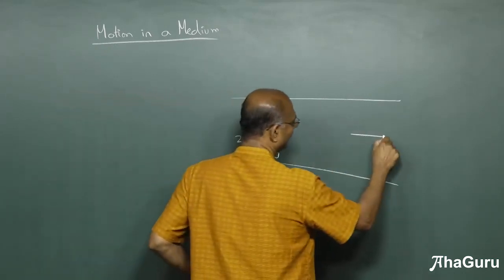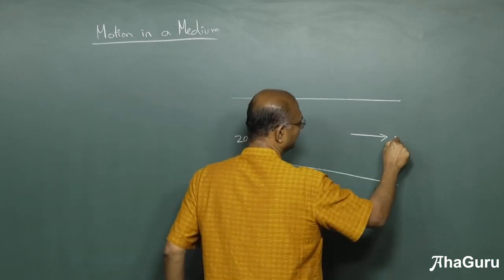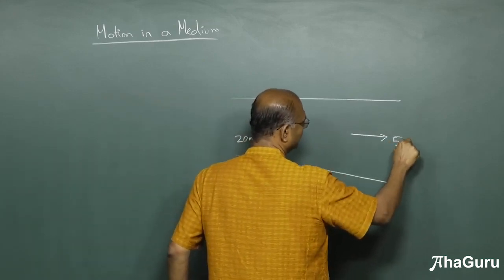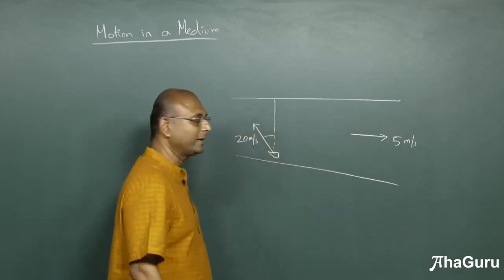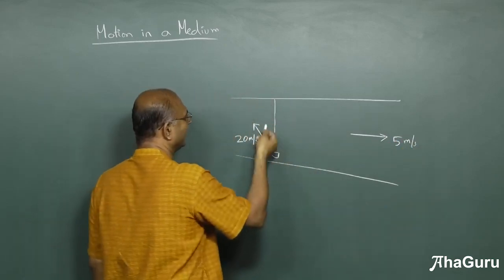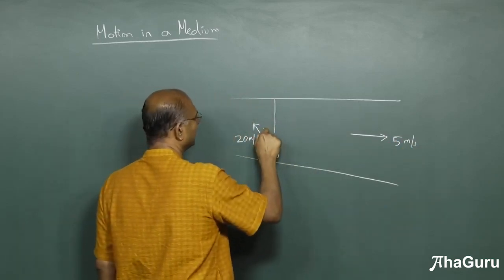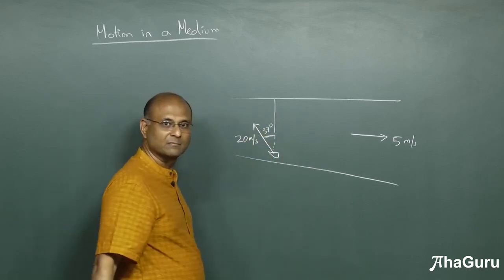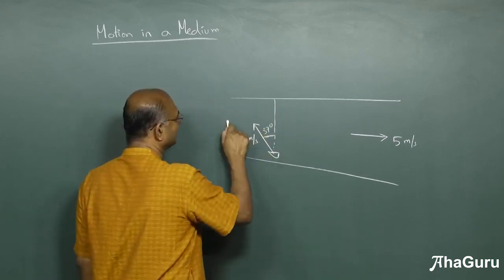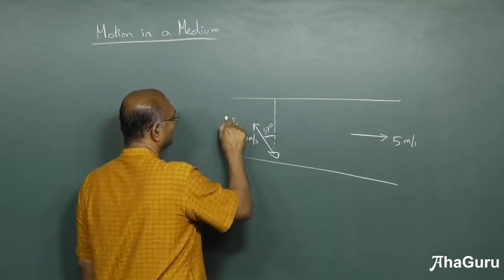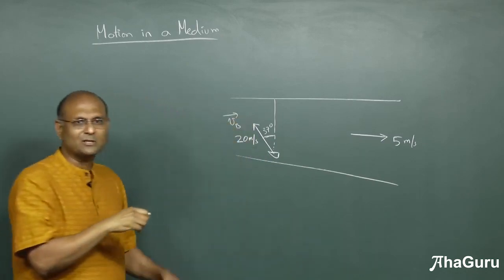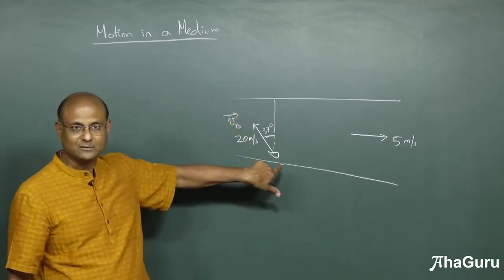So the river is flowing like this. Let us say the river speed is 5 meters per second. And let's say that this fellow is making an angle of some 37 degrees. So this is the velocity of the boat. But is this the velocity of the boat or is this the velocity of the boat with respect to the water? So that is the question.